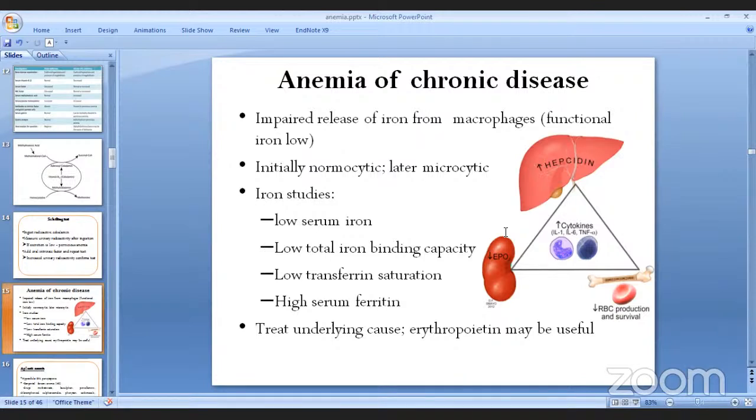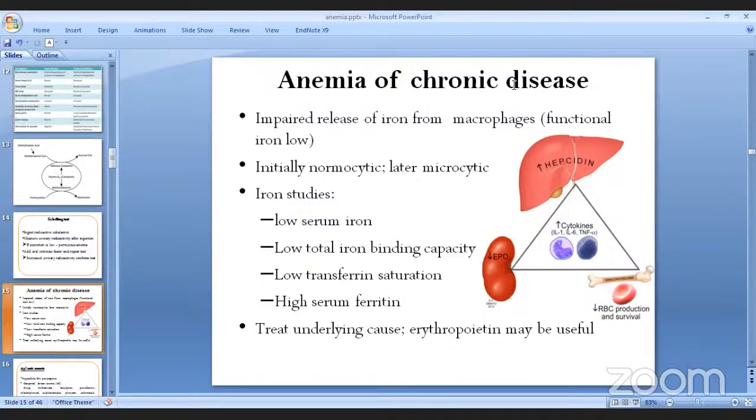सो यो hepcidinले के गर्ने भयो त भन्दाखेरि iron लाई चाहिँ mitochondria मै trap गरिराख्छ. Iron is not going to let out in the blood. Okay, the first thing that it does. The second thing that it does is it also decreases the iron absorption from the GI tract, right? त्यस्तो भएपछि चाहिँ के हुने भयो त भन्दा functional iron is going to be low. Serum ferrous iron हुन्छ नि जुन चाहिँ हाम्रो serum मा हुन्छ, that's going to be low. But ferritin चाहिँ एकदमै high भइदिन्छ के यसमा चाहिँ है. The storage form of the iron is going to be very high.